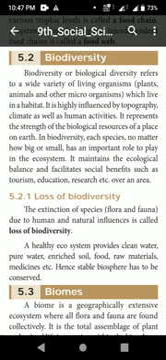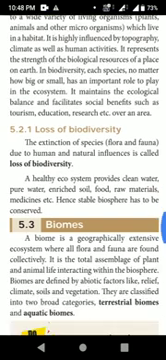Next topic is loss of biodiversity. What do you know about this loss of biodiversity? The extinction of species, that is flora and fauna, due to human and natural influences is called loss of biodiversity. There is another question also, Roman number 3, question number 4. What do you mean by this loss of biodiversity? The extinction of species due to human and natural influence is called loss of biodiversity. A healthy ecosystem provides clean water, pure water, enriched soil, food, raw materials, medicines, etc. And a stable biosphere has to be conserved.